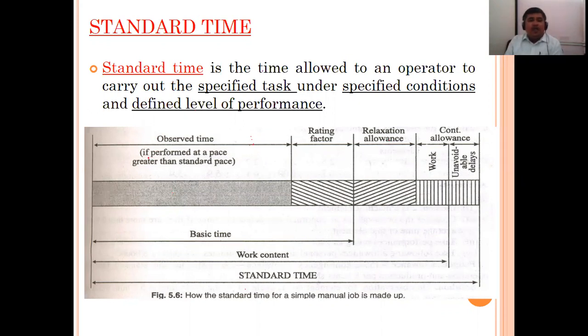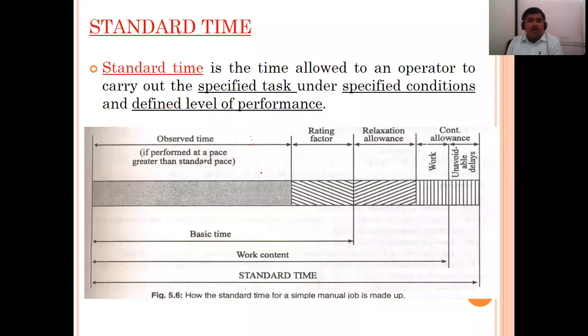Observed time, if performed at a pace greater than standard pace.